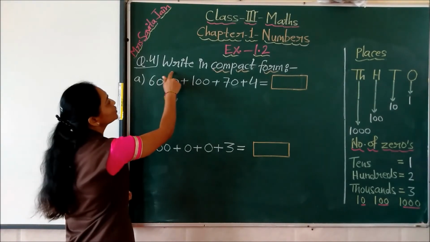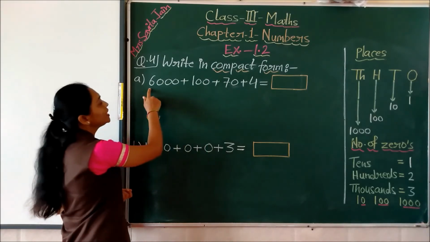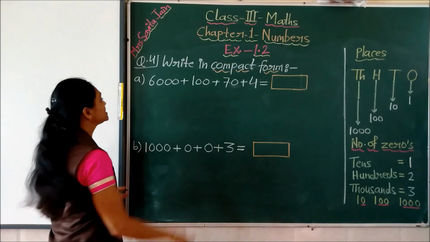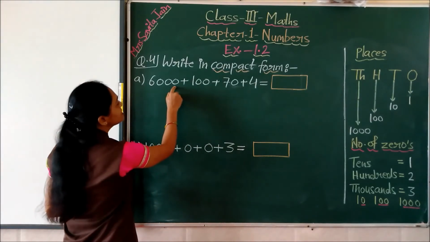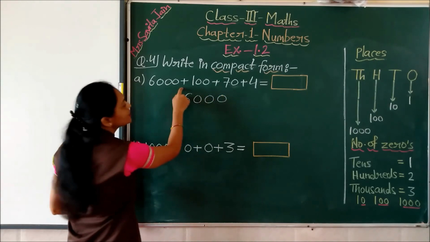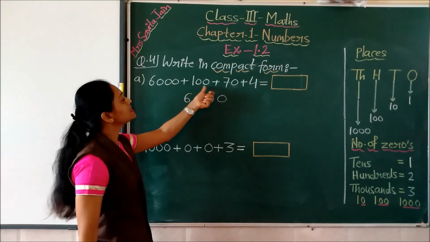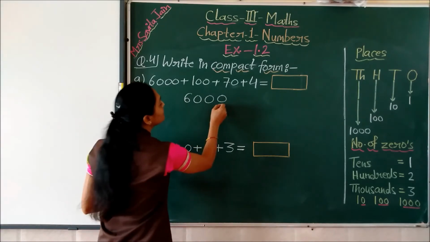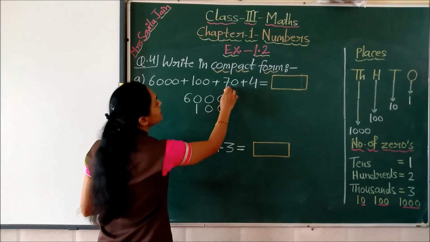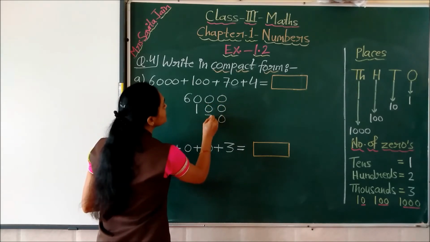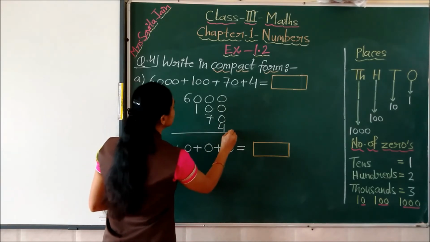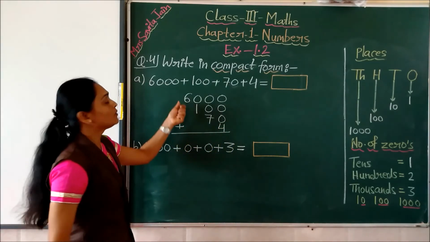See children, to write in compact form, we have to write these numbers one by one and add. See how we will do. First we will write this number, this is 6000, 6 and 3 zeros, so we will write like this. Then this is 100, so down we write 100, then the next number, 70, we will write here, and the last is 4. So we will arrange these numbers like this one by one.